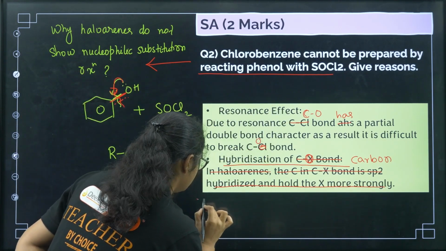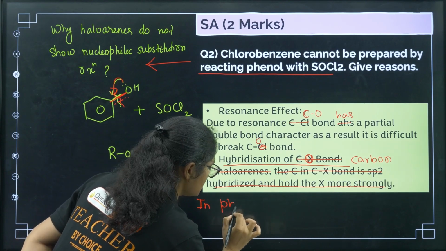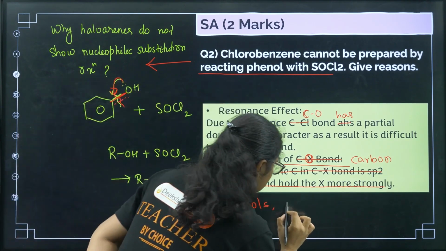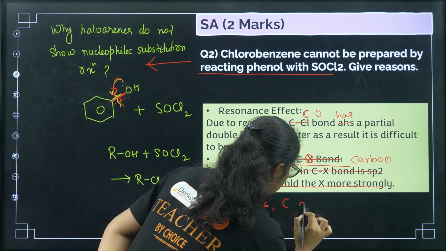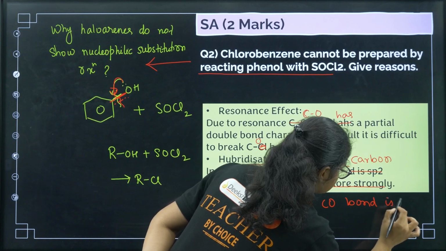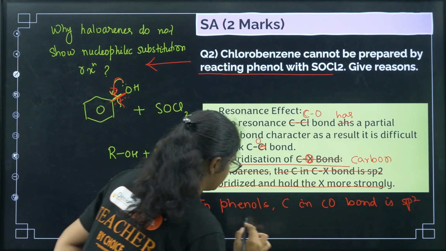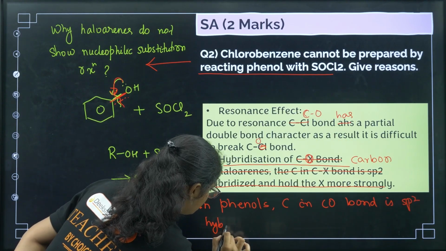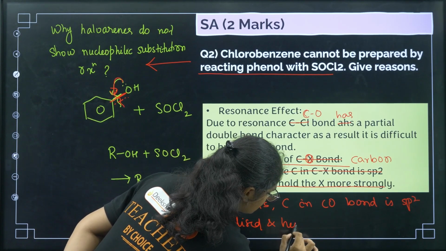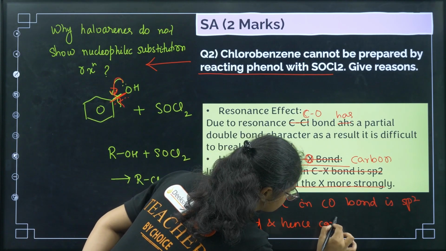Write down: in phenols, the carbon in the C-O bond is sp2 hybridized, and hence cannot be broken easily.